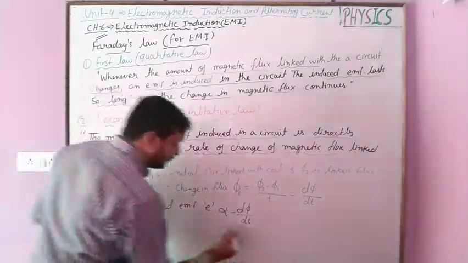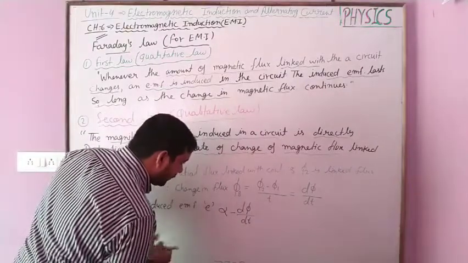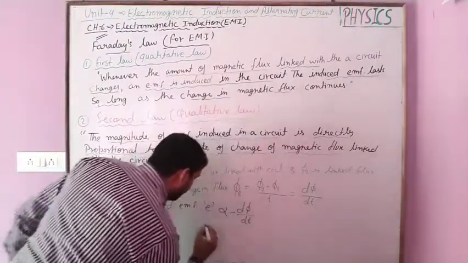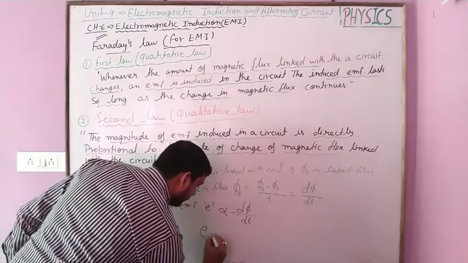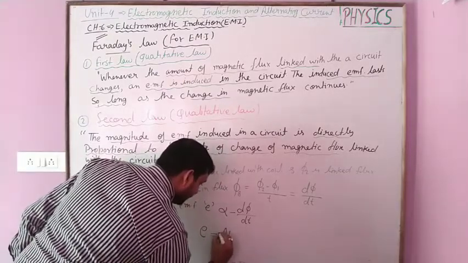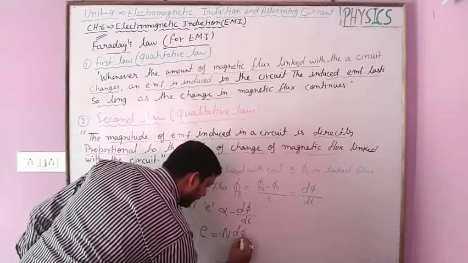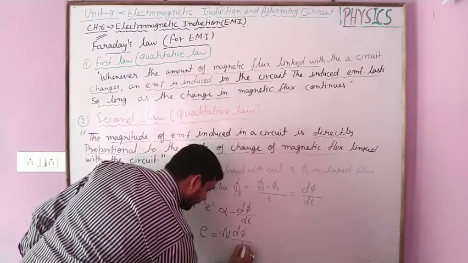Therefore this E is equal to minus d phi upon dt.